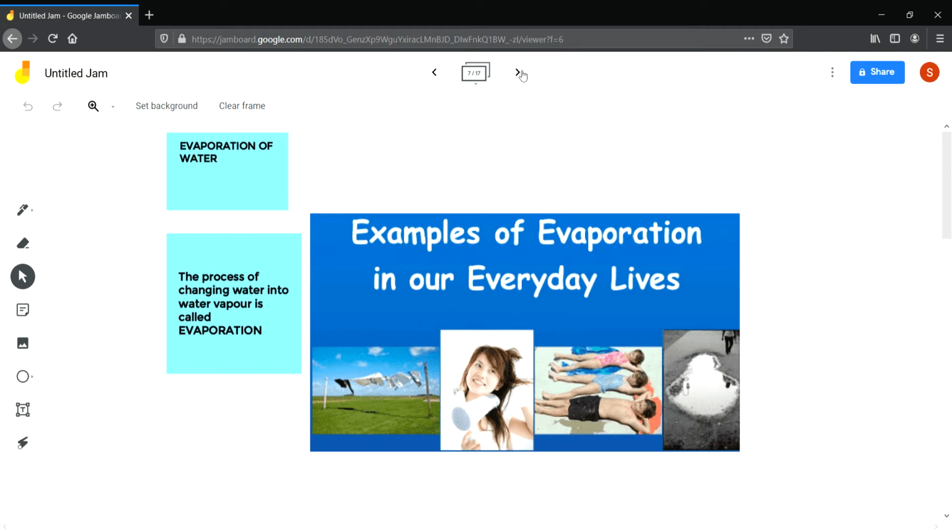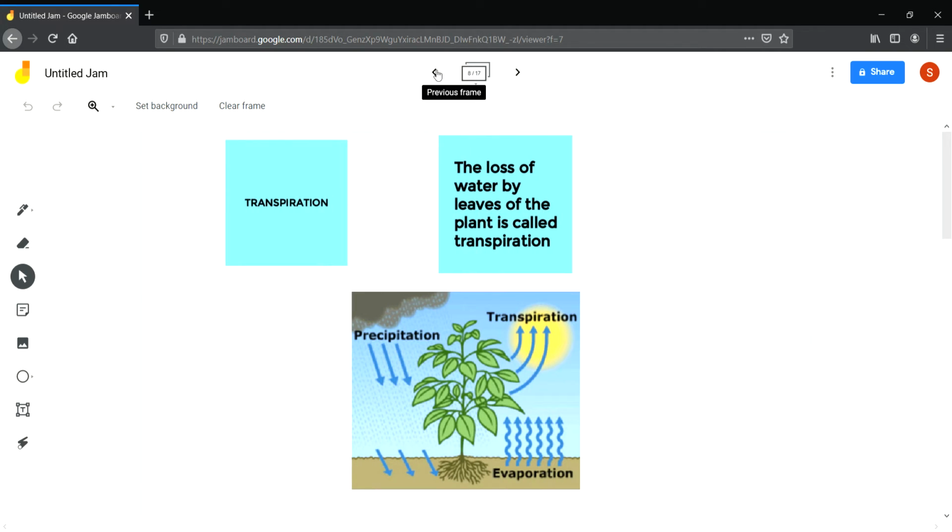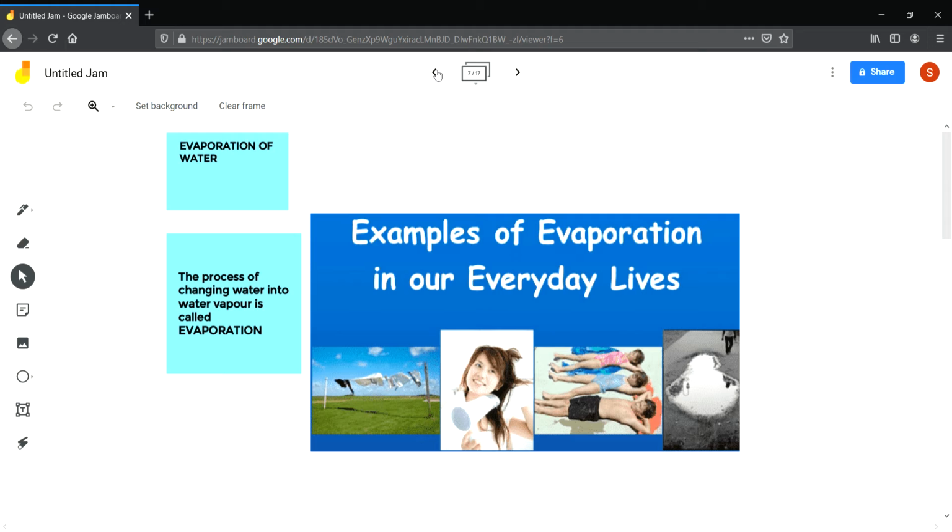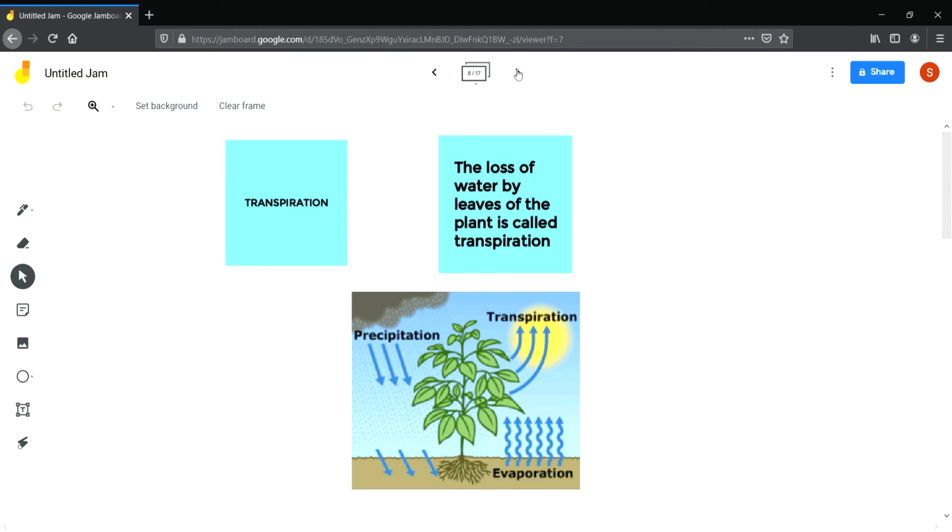Now we shall discuss what is evaporation and condensation. Changing of water into water vapor is called evaporation. Evaporation is very important for our daily life. We all dry our clothes by evaporation. Salt is produced by evaporation of sea water. We dry ourselves by evaporation. So evaporation is also a very important process. Then what is transpiration? Loss of water by the leaves of the plant is called transpiration. Transpiration happens through the stomata present on the leaves.